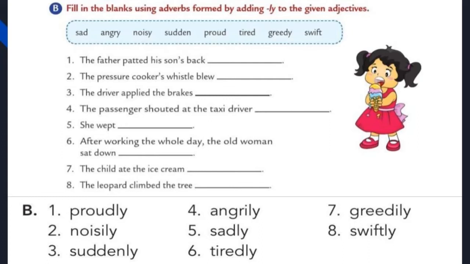Already we know that if we are shouting means definitely we are in angry mood. So the answer is angry, but not angry. We should add ly. And which letter we have to remove from the word angry? Yes, you're right. The letter y, because angry is an adjective. It ends with the letter y. It means we drop the letter y and add ily. The passenger shouted at the taxi driver angrily. Students, the first 4 sentences are over.